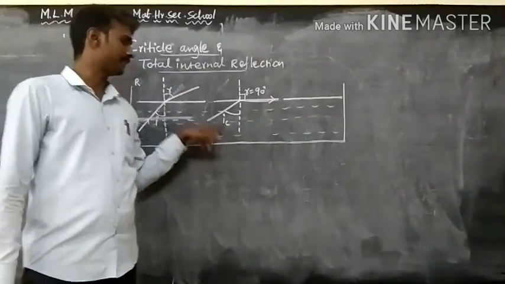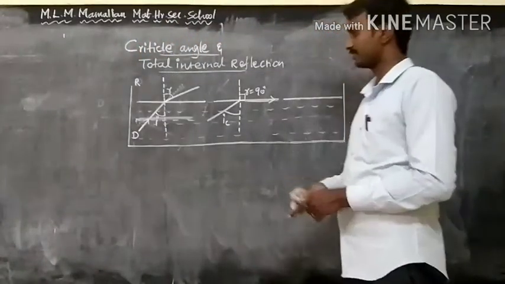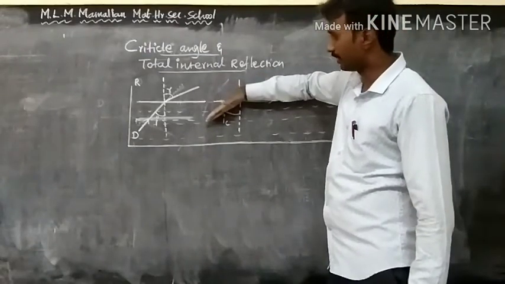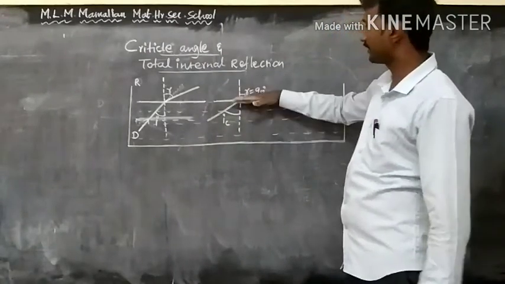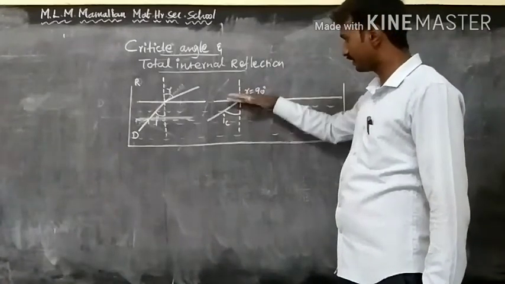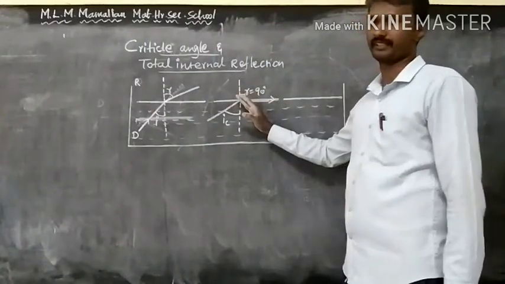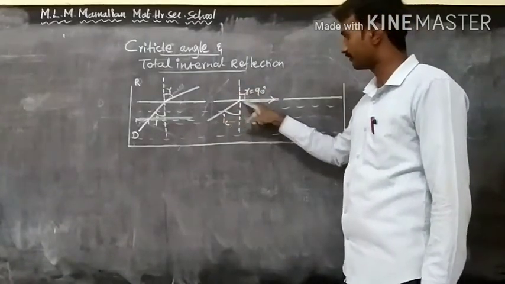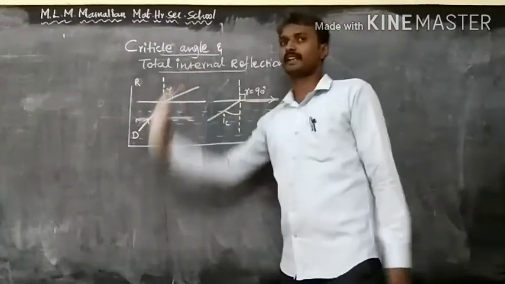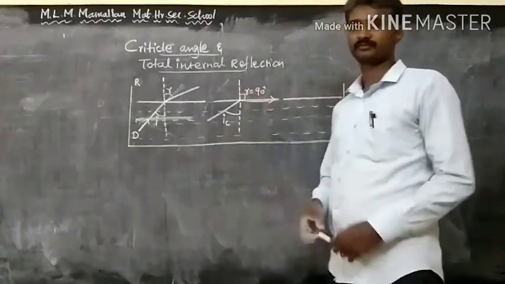Why is this angle of incidence called the critical angle? Because beyond this angle, the light bends again and enters back into the water. The total light rays return into the water, and this is the phenomenon of reflection. If you increase the angle of incidence beyond the critical angle, the light rays are reflected.